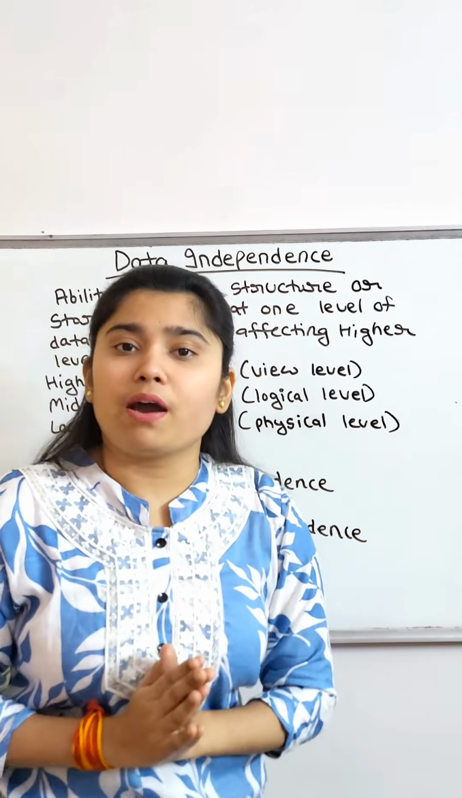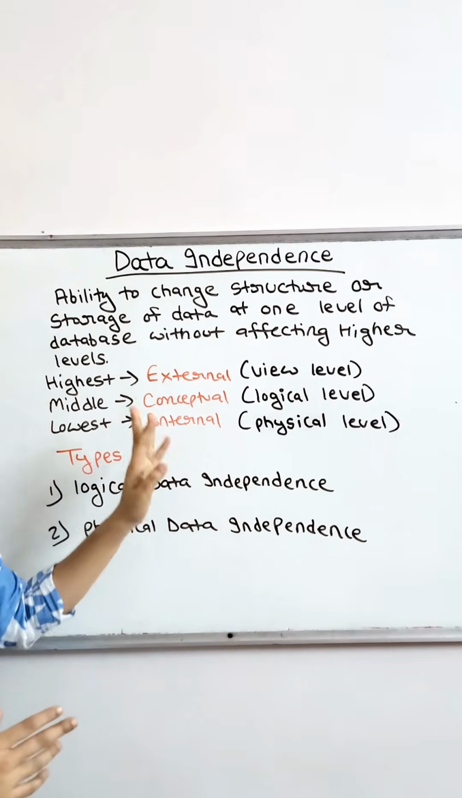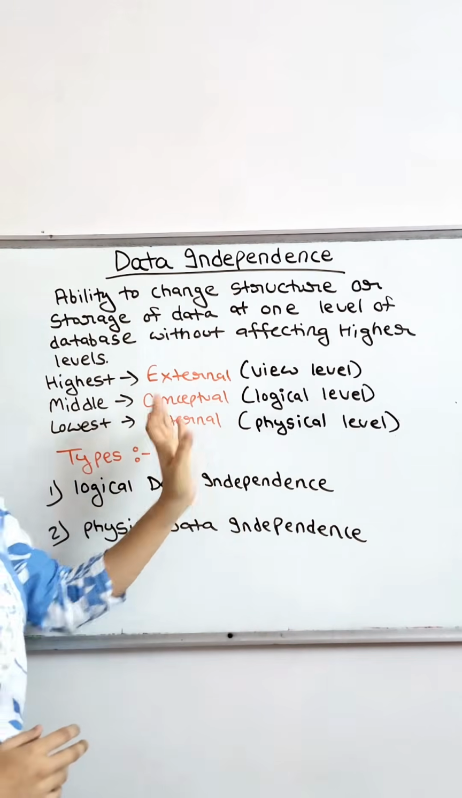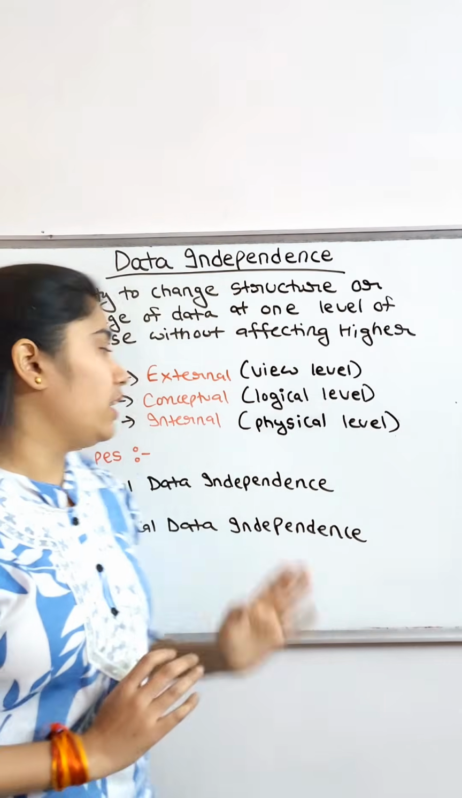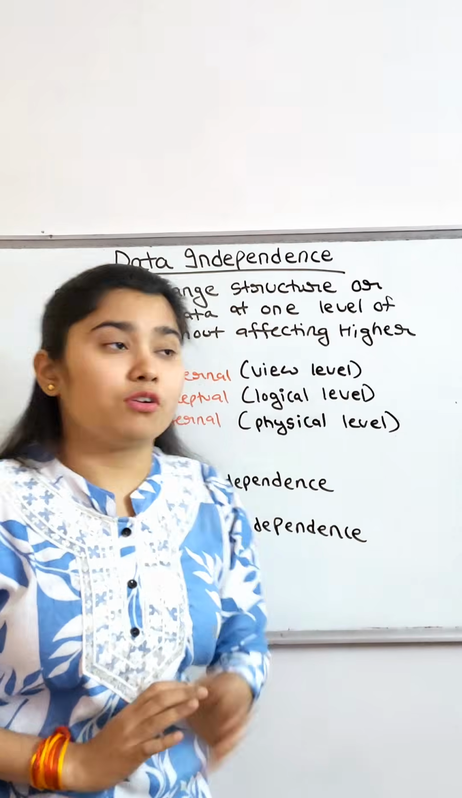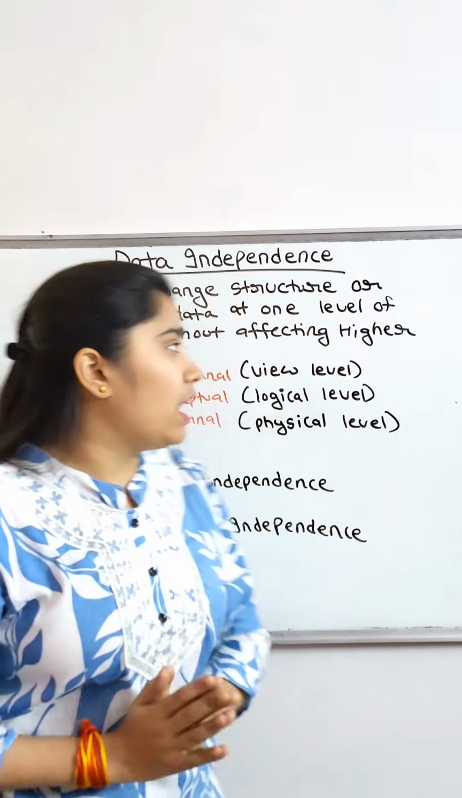See, in the three schema architecture, we have three levels. What are these? The highest level is the external level, which is called the view level. Then the middle level is the conceptual level, which is also called the logical level, and the lowest level is the internal level, which is called the physical level. So these are the three levels of our DBMS, or we can say the three schema architecture.